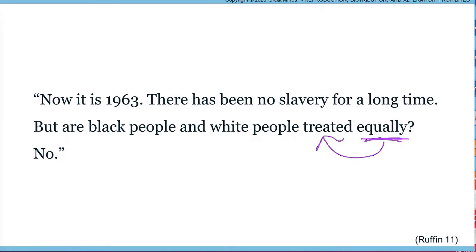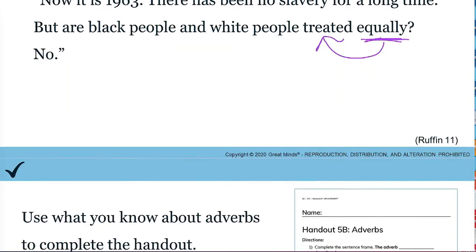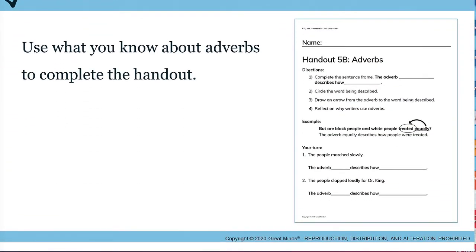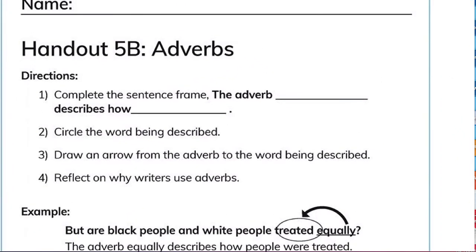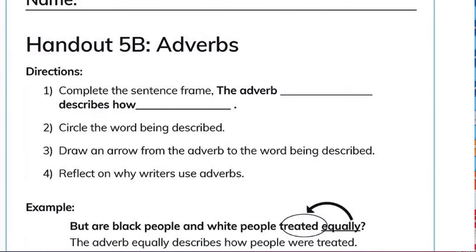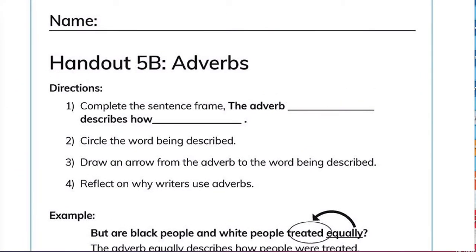So we are going to practice finding what the adverbs describe in your blue workbook on handout 5B where it says adverbs. So find this page in your workbook.